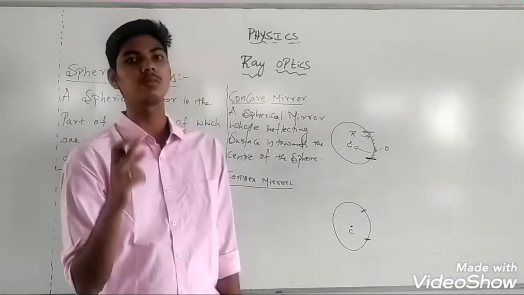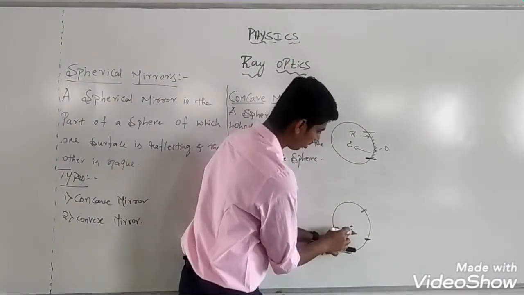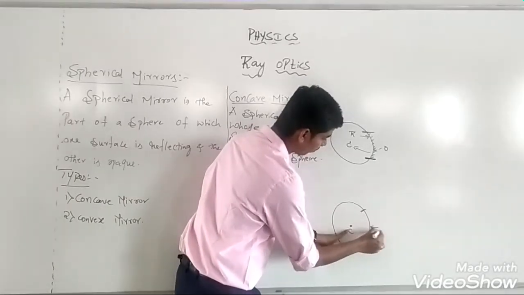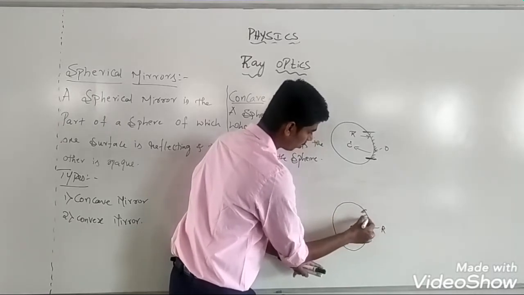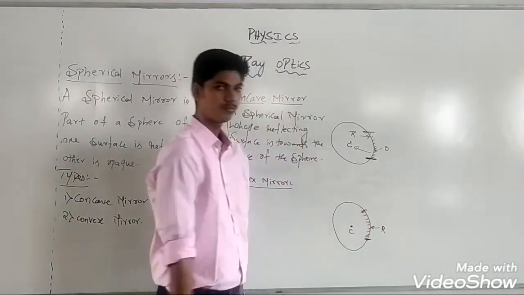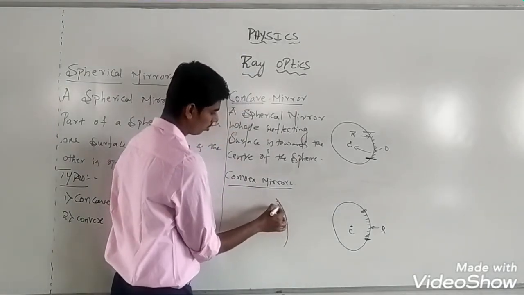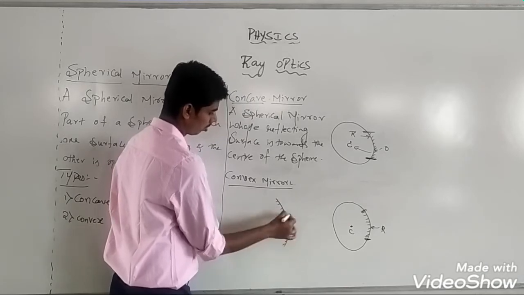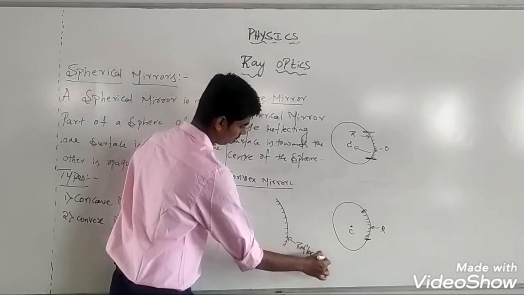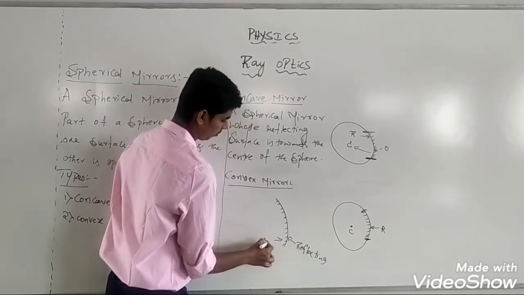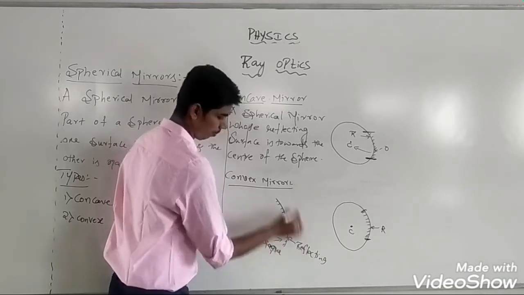A convex mirror is a spherical mirror whose reflecting surface is away from the center of the sphere. This is the center of the sphere. This must be the reflecting surface. And this must be opaque. So a convex mirror looks like this. This will be the reflecting surface and this will be opaque.